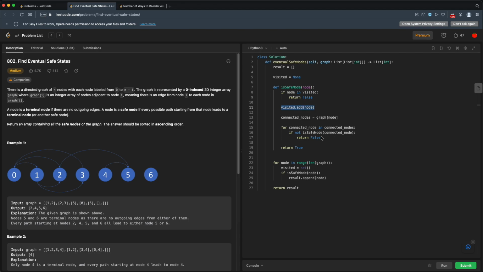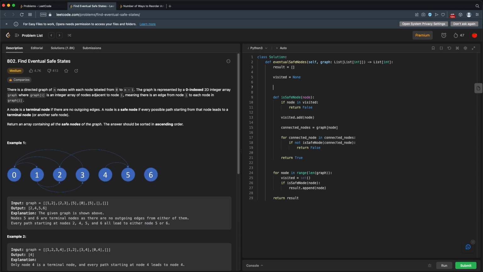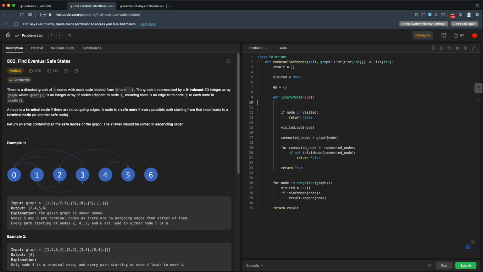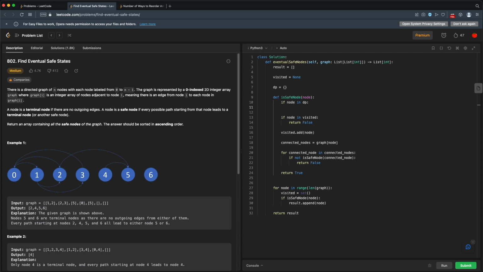So what we really need to do is keep track of which nodes in our path are safe nodes. So for that, we'll use some dynamic programming or memoization. I'll use DP, we'll use a dictionary. All right, so then in here, we can just say, if node is in our DP, then we'll just return DP for this node.